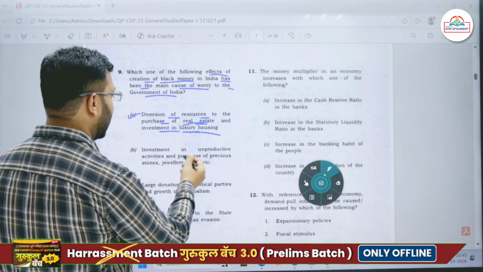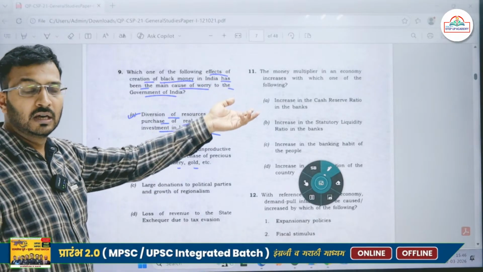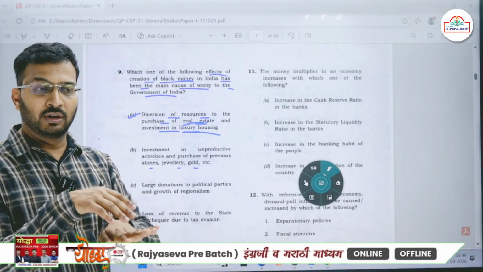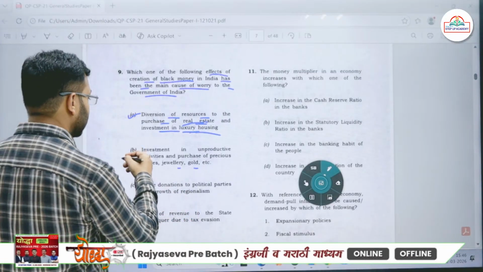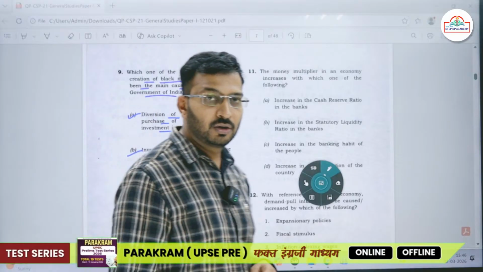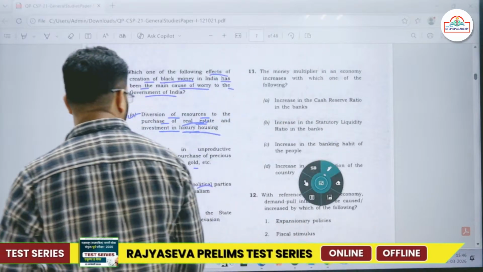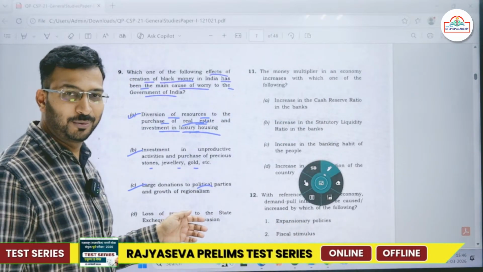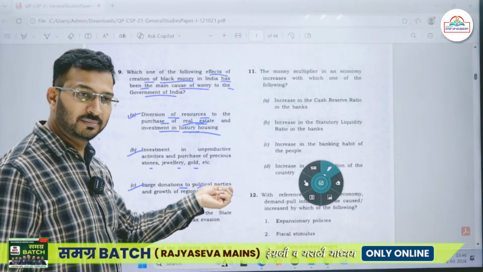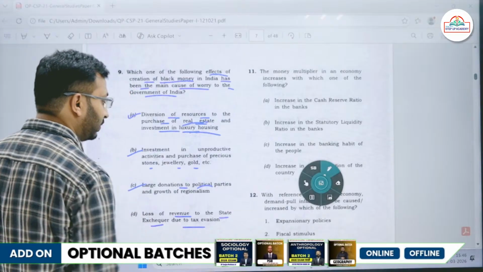Then investment in unproductive activities and purchase of precious stones, jewelry, and gold. Okay, so whenever people get black money, they usually go on to purchase stones, jewelry, and gold. We find most of the people wearing gold rings on all their fingers and all. Okay, so to some extent, yes, it's correct. Large donations to political parties and growth of regionalism. Okay, so whenever people get black money, we find in order to save themselves, they make large donations to political parties in order to avoid CBI and ED raids. Okay, so large donations to political parties and growth of regionalism, yes, to some extent this is also correct. Then loss of revenue to the state exchequer due to tax evasion.